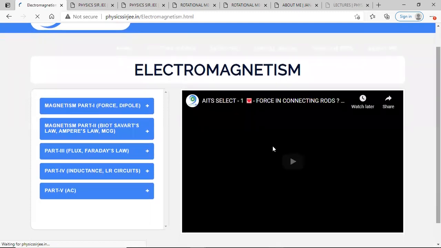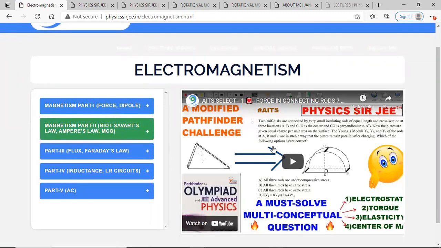You could see part one includes magnetic force and dipole. Then part two is Biot-Savart law, etc. Then flux and Faraday's law. Part four on the left side, if you carefully observe, is inductance and LR circuits, and part five is AC. So whatever videos we have on our channel, if you are finding it difficult to browse through in a systematic or subtopic manner, it has been embedded into this website.